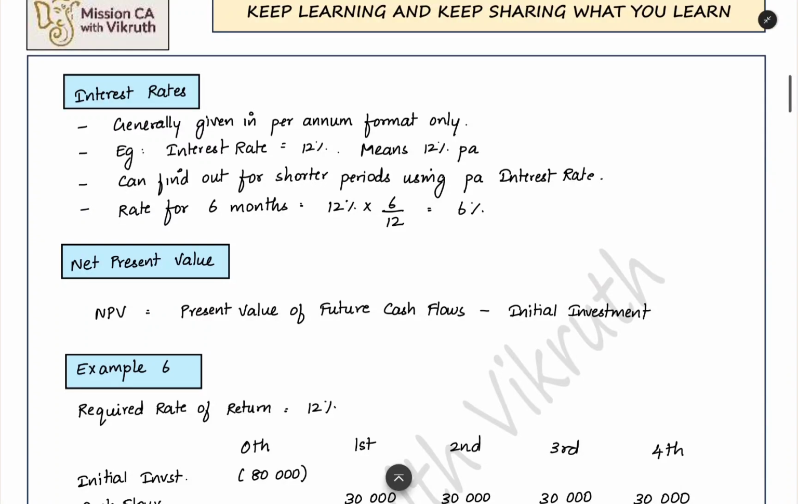Now the next thing is interest rate. The rate of return or interest rate will be given in per annum format only, generally. For example, if it is 12%, it means 12% per annum. When you multiply by the number of months, you can find it for the shorter periods also. This 12% is for 12 months. If you want the rate for 6 months, you can multiply by 6 by 12 and find out that 6% is the rate for 6 months. So this is the concept of interest rate.